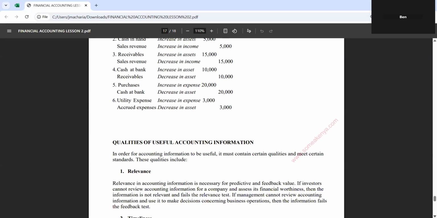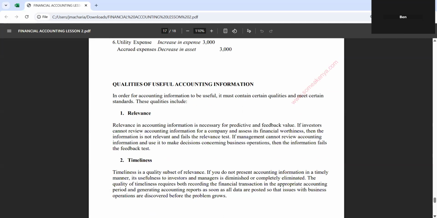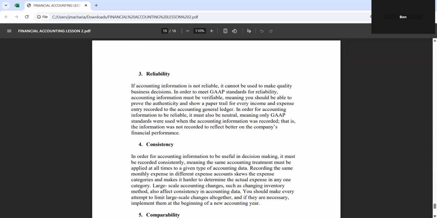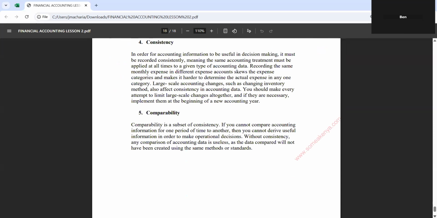Finally, useful accounting information. I mentioned this one before. You see there is relevance, timeliness, reliability, consistency, comparability.